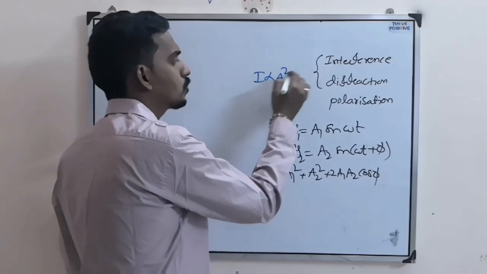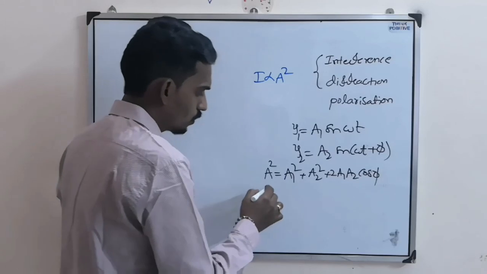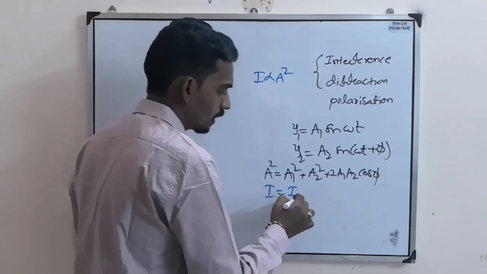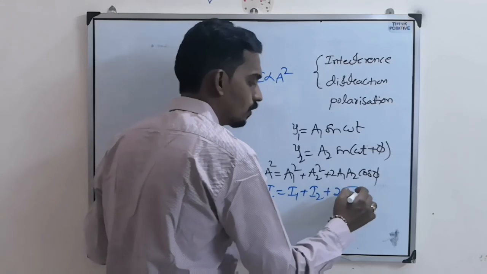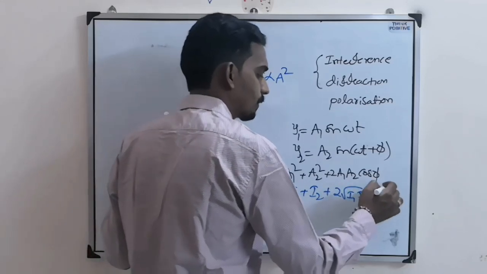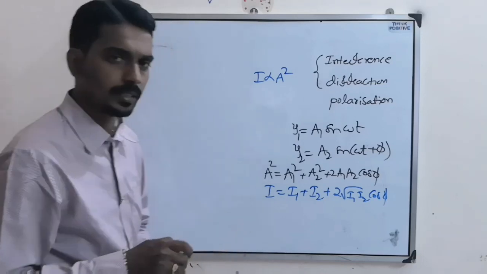Intensity is proportional to the square of the amplitude, so the resultant intensity we can write as I1 plus I2 plus 2 root I1 I2 cos phi. So this is the condition.